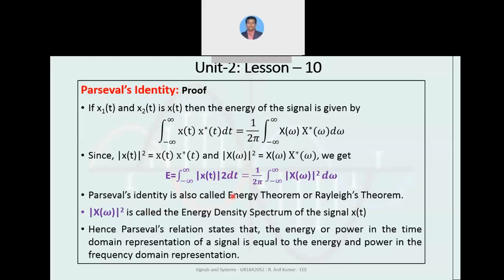From this you can see Parseval's identity is also called the energy theorem or Rayleigh theorem, and modulus of x of omega whole square is called the energy density spectrum of signal x of t. Hence Parseval's theorem or Parseval's relation states that the energy or power in the time domain representation of a signal is equal to the energy or power in the frequency domain representation. In the time domain or frequency domain, energy and power will not change with respect to the signal. Both will be equal.